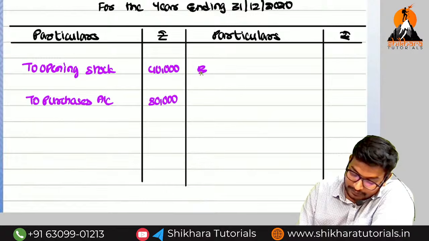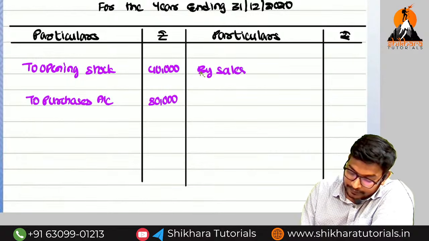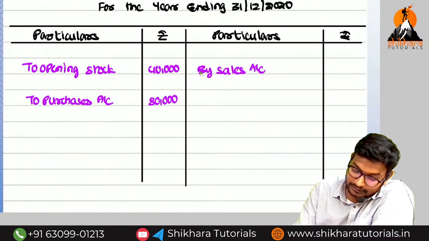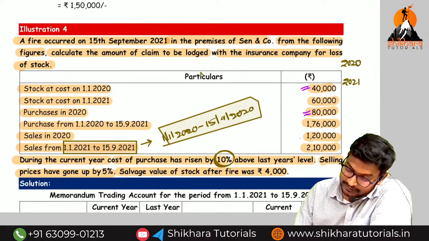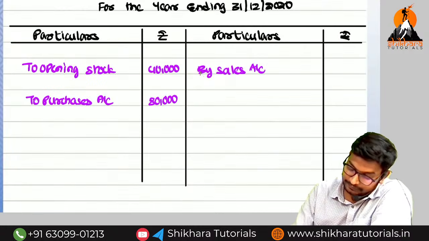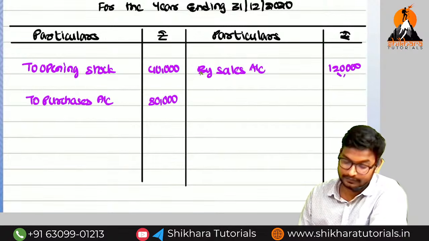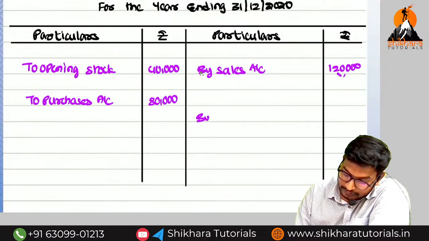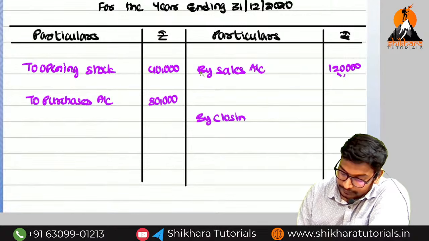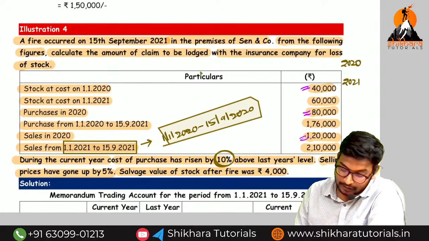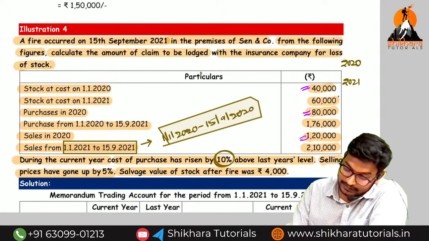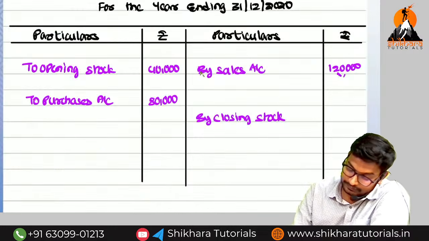What is the sales of the previous year? By sales account, 1,20,000. Okay? Next, what is the closing stock? 60,000 is the closing stock.